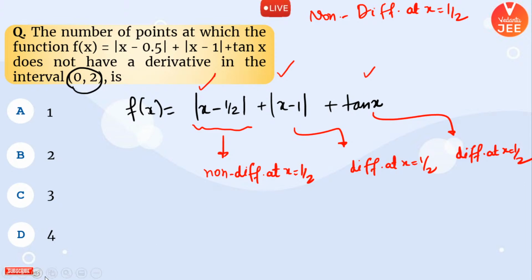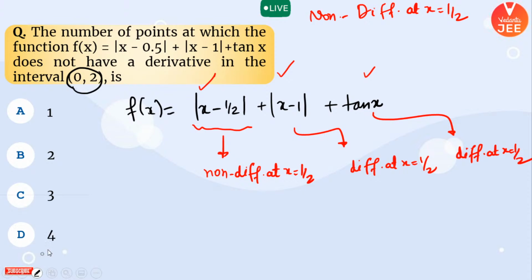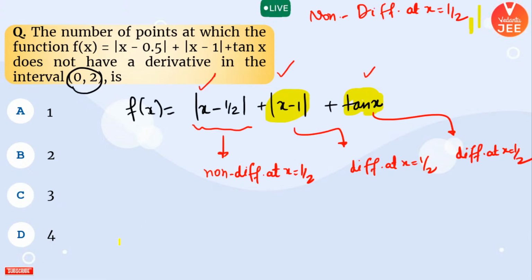Similarly, the second expression is going to be non-differentiable at x equal to 1. Rest both of these are going to be differentiable. Hence your overall expression is going to be non-differentiable, and this expression is going to be non-differentiable at x equal to pi by 2. Yes or no? Because at x equal to pi by 2, tan x is not even continuous.